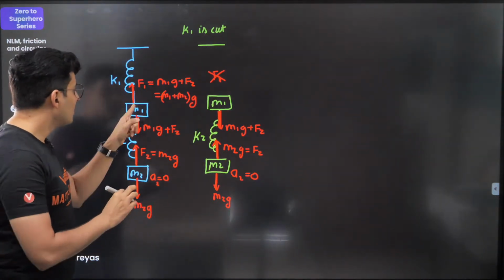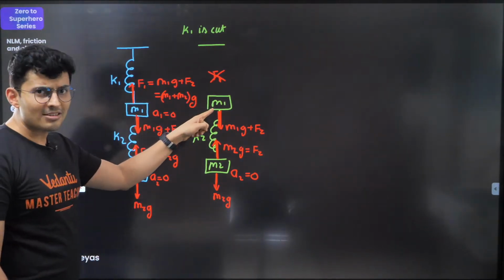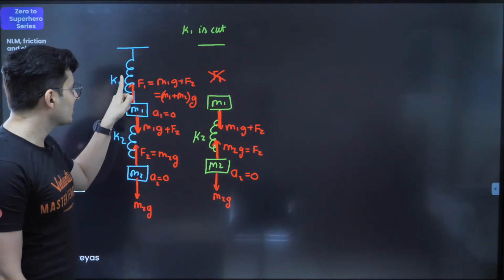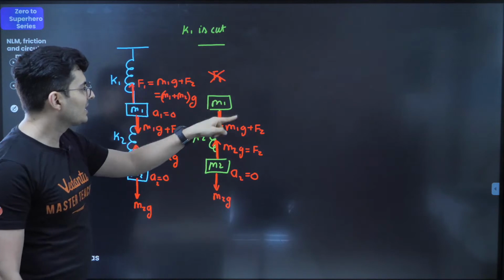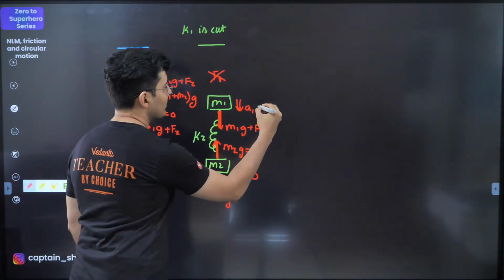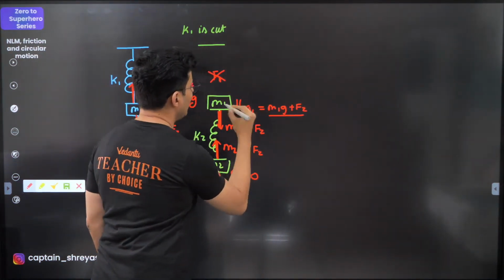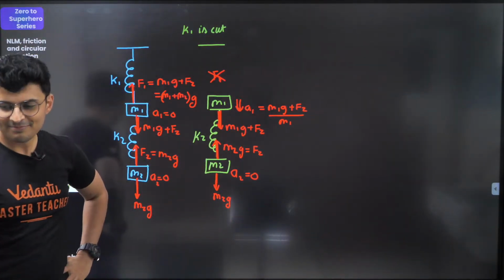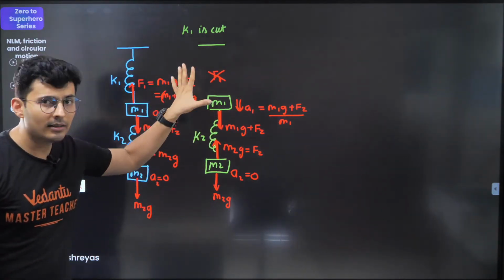Yes, it will be at rest. This guy was at rest here. But do you think he will be at rest here? Aha. Look at this. M1 was balanced by a downward force and an upward force which were equal. But this force went off. Do you see that there is an unbalance? Hence, it's going to accelerate downwards. And that will be nothing but (M1G plus F2) divided by its mass, which is M1. So there will be an acceleration here. Is that clear, everyone? Clear?